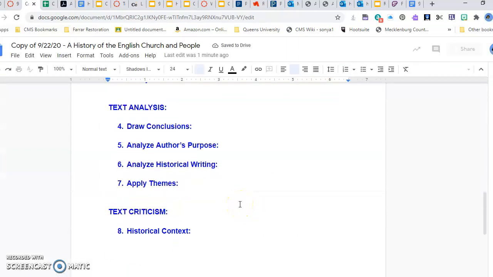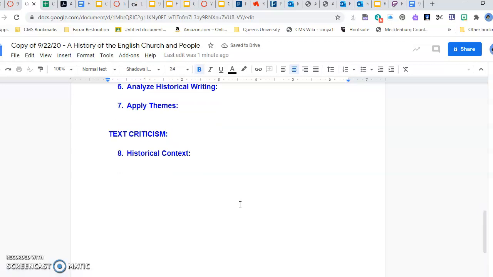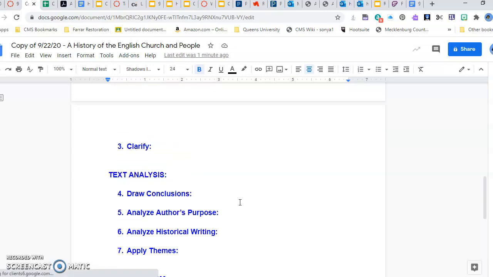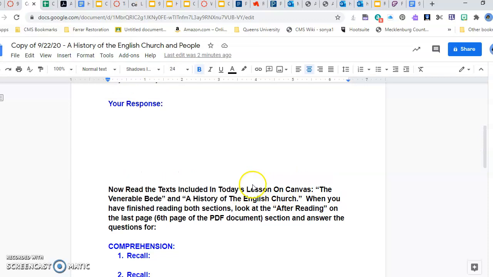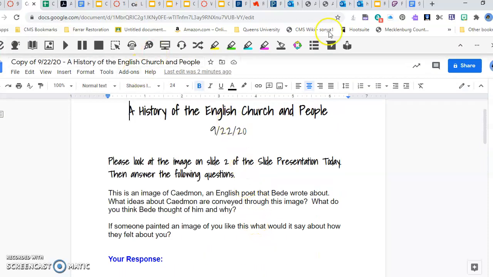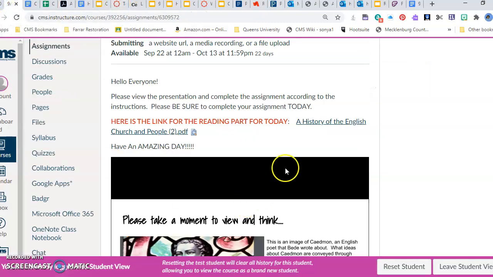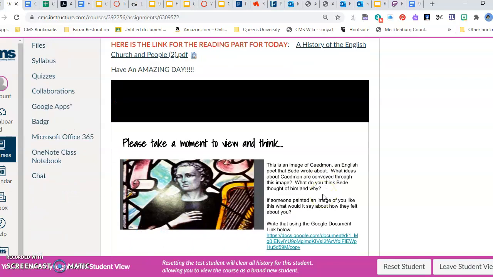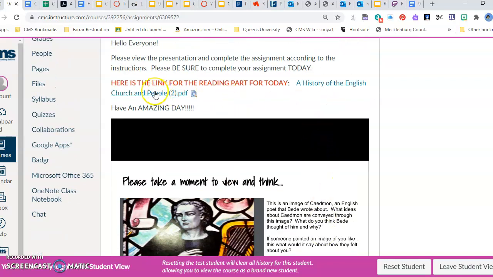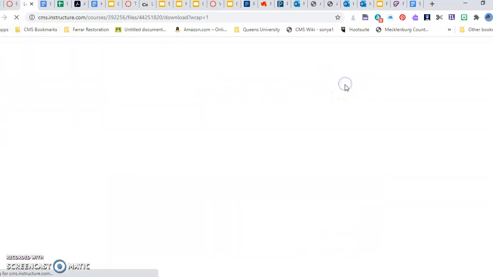author's purpose, historical writing, applying themes, etc. Okay, so you'll see these prompts also in the reading. So let's get you back to that reading. So after you've answered the questions, then you'll go back here, and here is the reading portion.